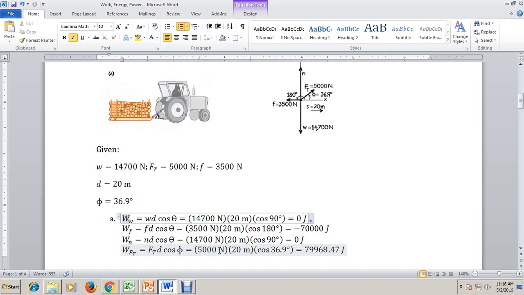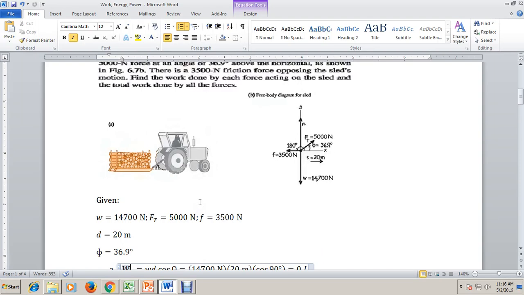5,000 times cosine 36.9 gives us the component of the force in the same direction as the distance. Now, for the work done by the friction, that is friction times d times cosine of the angle between friction and displacement, that is 3,500 times 20. The angle between the friction and the distance is 180 degrees, so that means cosine 180 degrees. You could try this on your own calculators. Cosine 180 degrees gives you -1. So -1 times 3,500 times 20 gives you -70,000 joules of work done.